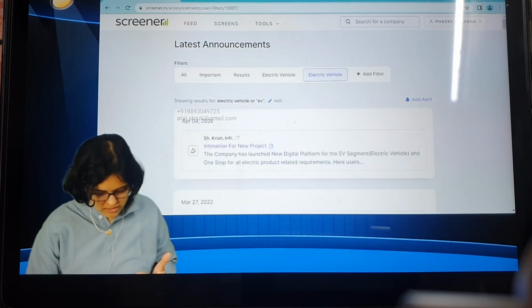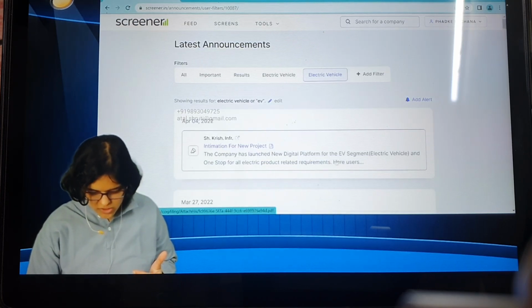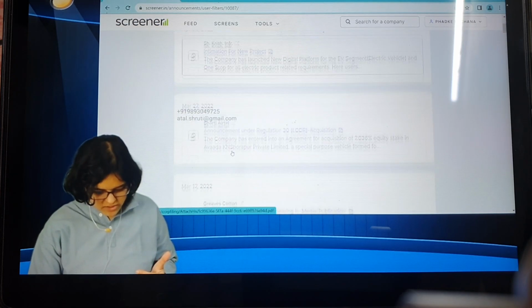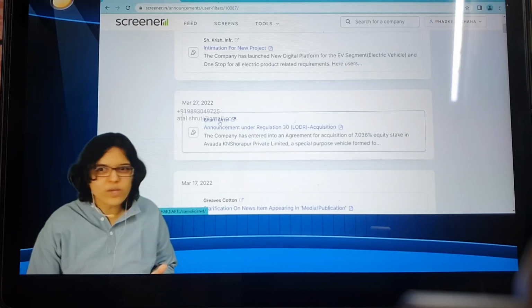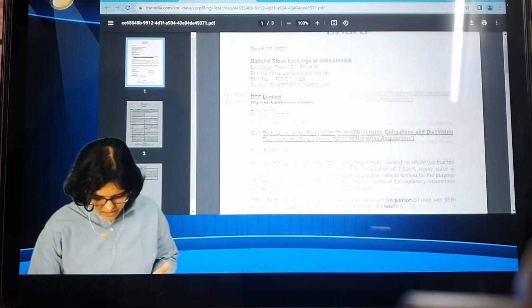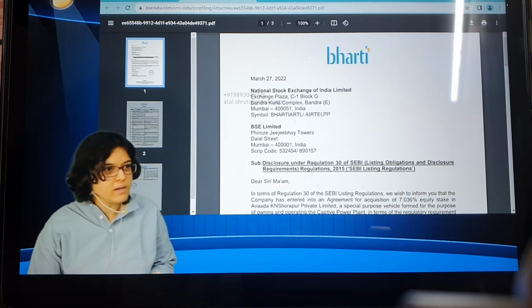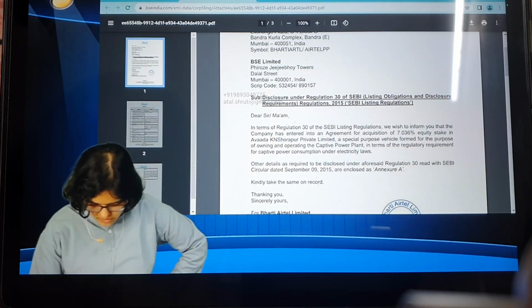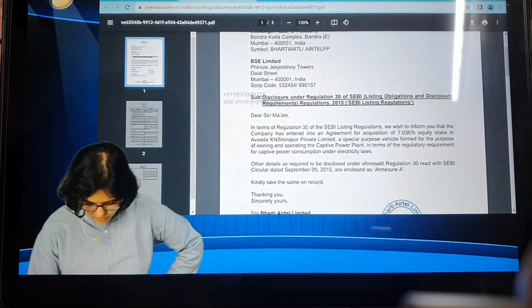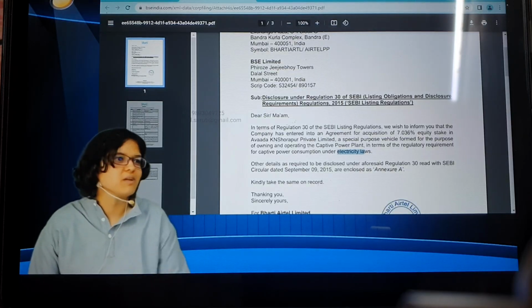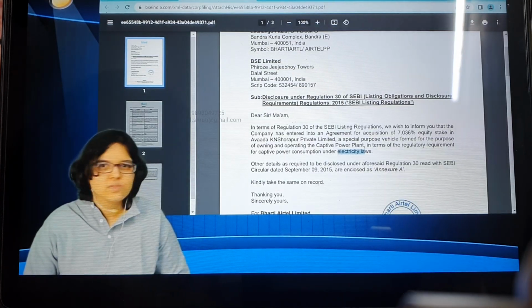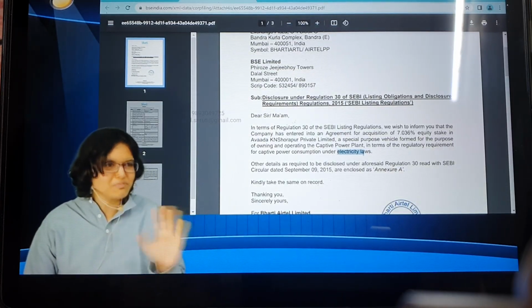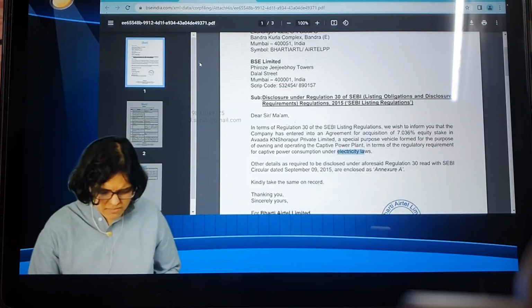Now if I say show result, for example, here you can see the company has launched a new digital platform for EV segment, which is a charging infrastructure. When I saw this, Bharti Airtel, I was like, what? Bharti Airtel is going into EVs? So I just click this. This is the actual corporate announcement that was made, the soft copy, you can see the stamp and everything. But what does this mention? Entering into an agreement for acquisition of equity shares of a special purpose vehicle for captive consumption of electricity. So they have taken electric as electricity. Some results might be irrelevant. So was Bharti Airtel entering into EVs? No, it took electric as electricity. As I mentioned, it is still fine, not bad.